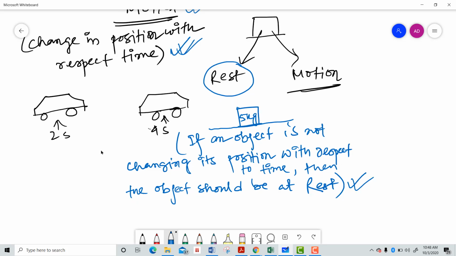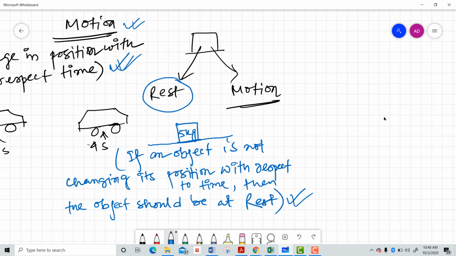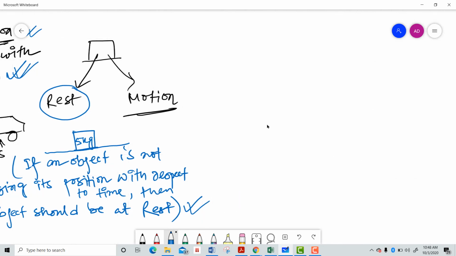Right, now this is the story about rest and motion. Now let me tell the story behind rest and motion, the second part of the story.